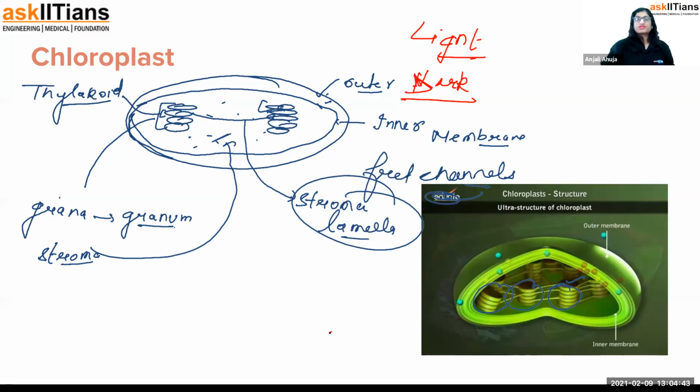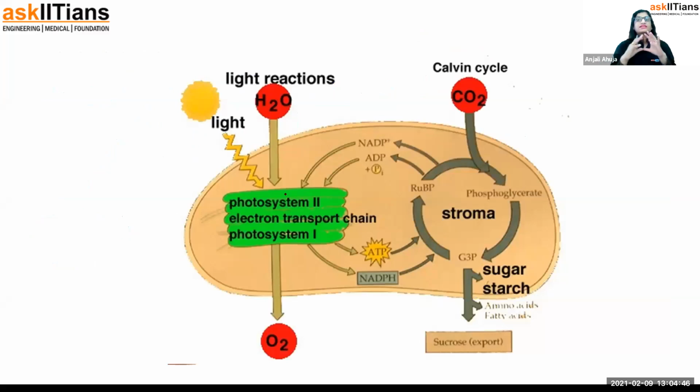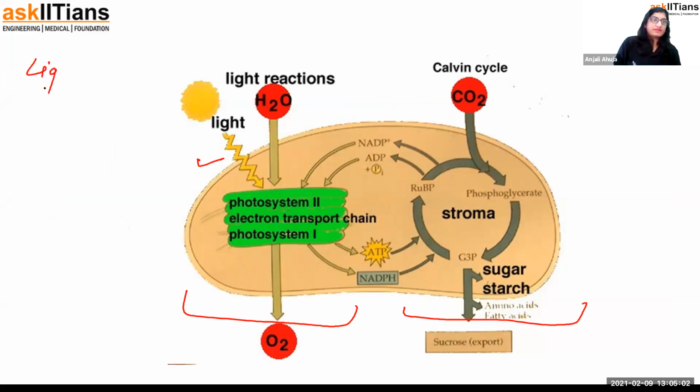Guys, I have a picture to explain this. This is a balancing diagram between light and dark reaction. On the left side, this is the light reaction and this is the dark reaction, right? In the light reaction, what happens? Energy is formed. I'm going to write it up there, light reaction, and here dark reaction.